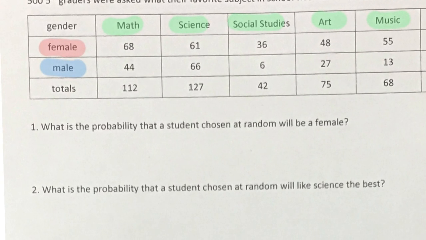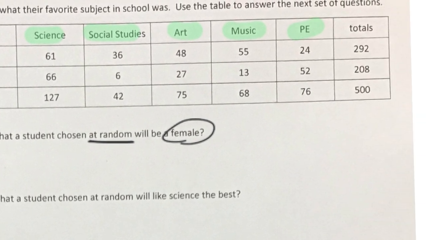So our first question says, what is the probability that a student chosen at random, right? Probability has to happen at random. If it's not happening at random, then it's not probability anymore. It's just choice. Will be a female. Okay, so a probability that a student will be female. So we have the number of female students over the total number of students.